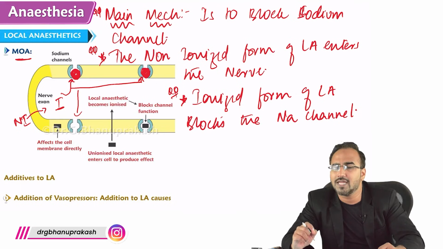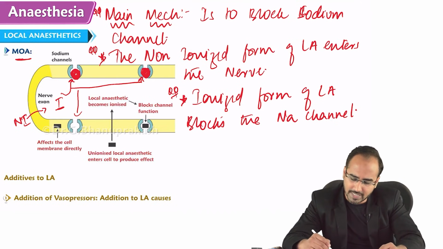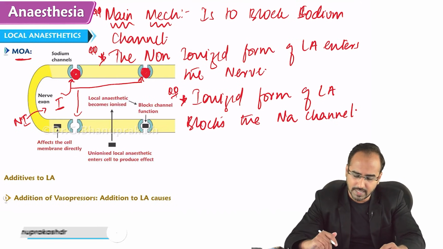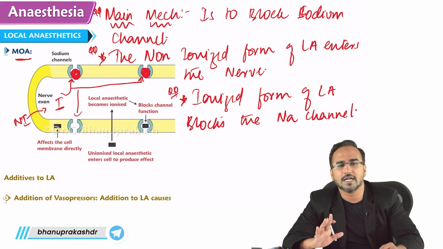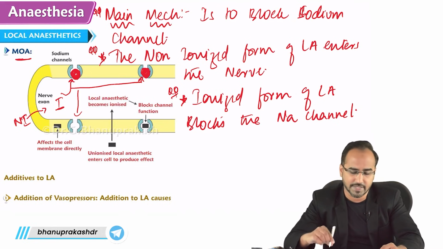P-A-B-A. P and B we have to remember. P is basically procaine and B is benzocaine that causes allergic reaction. Right? So this is regarding what, guys? This is regarding the mechanism of action of local anesthetic. Now we need to know about the additives.